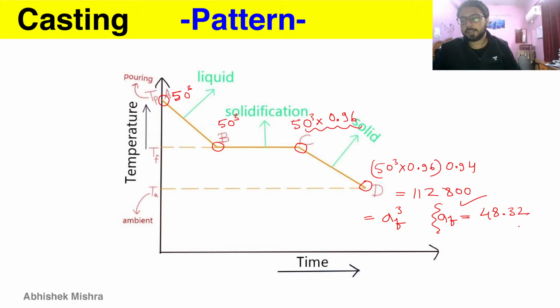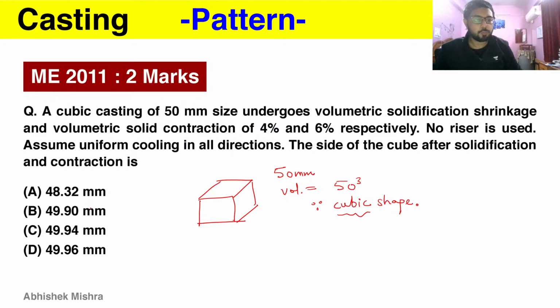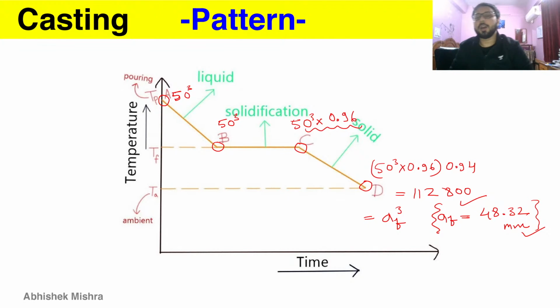It will be 48.317. So let's take it as 48.32, and this will be in mm. I think the units were given in mm. So yes, mm. So 48.32 is the answer. So that is the final size of the casting, and see how easily we can obtain this. Look into this figure and just see.